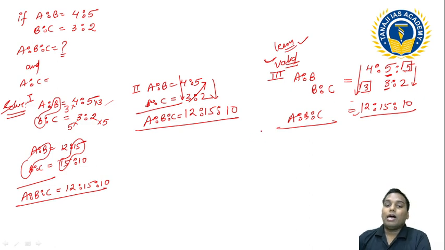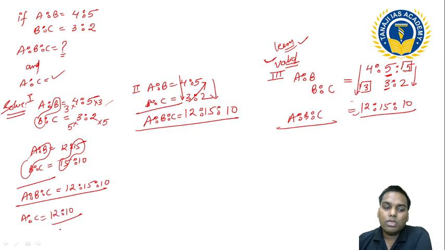Now this is valid for all types of numbers, whatever the number, whether 4, 5, 6, whatever it is. But these have the restriction till here only. Now see this A ratio C. If I want to find out this A ratio C from here, I can easily find out the 12 ratio 10, and this is 6 ratio 5. Okay, 12 ratio 10, that is 6 ratio 5.